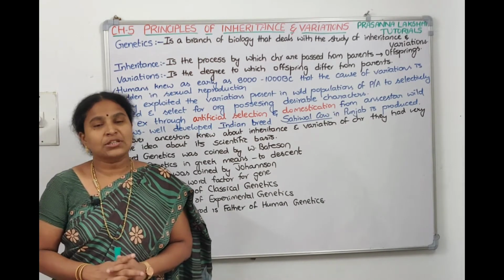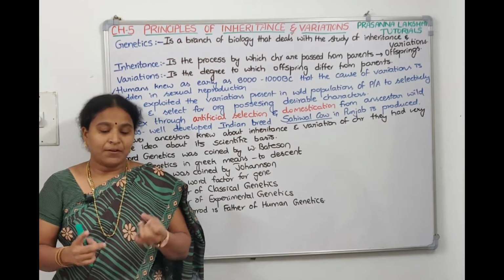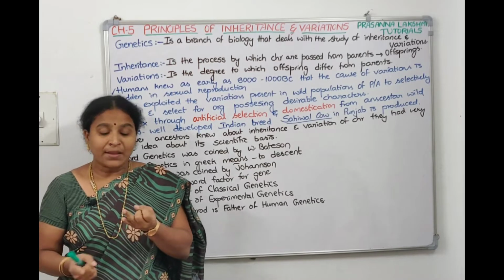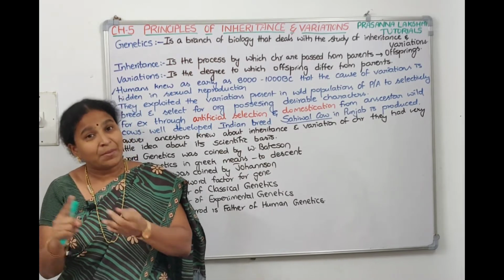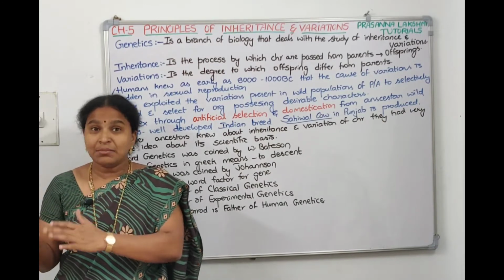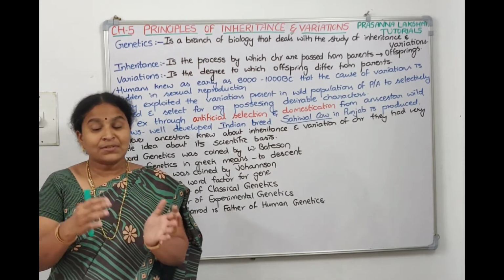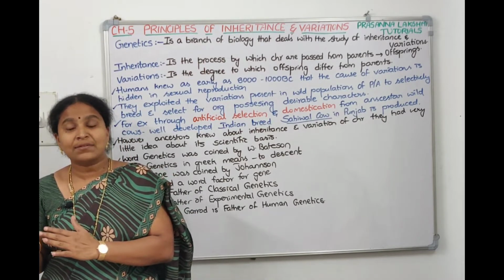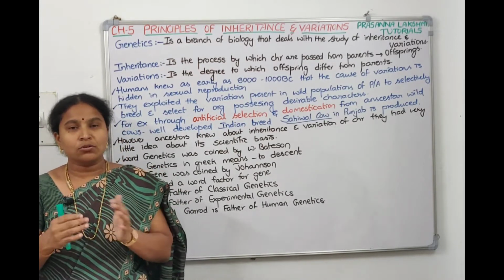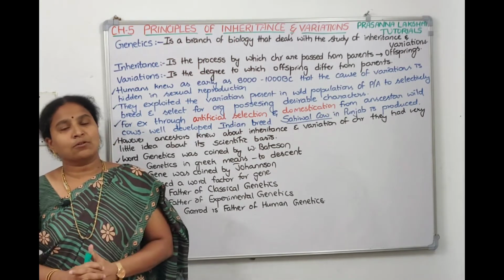In the introduction of the chapter, the author has asked: if you plant a mango seed, why do you get a mango plant only? And why will an elephant give birth to a baby elephant only? Why are the offsprings, meaning the children, similar to their parents? They are not very much similar. They have some similarities with their parents and they have some variations also. And brothers and sisters also show similarities among themselves, and equally they show dissimilarities among themselves.